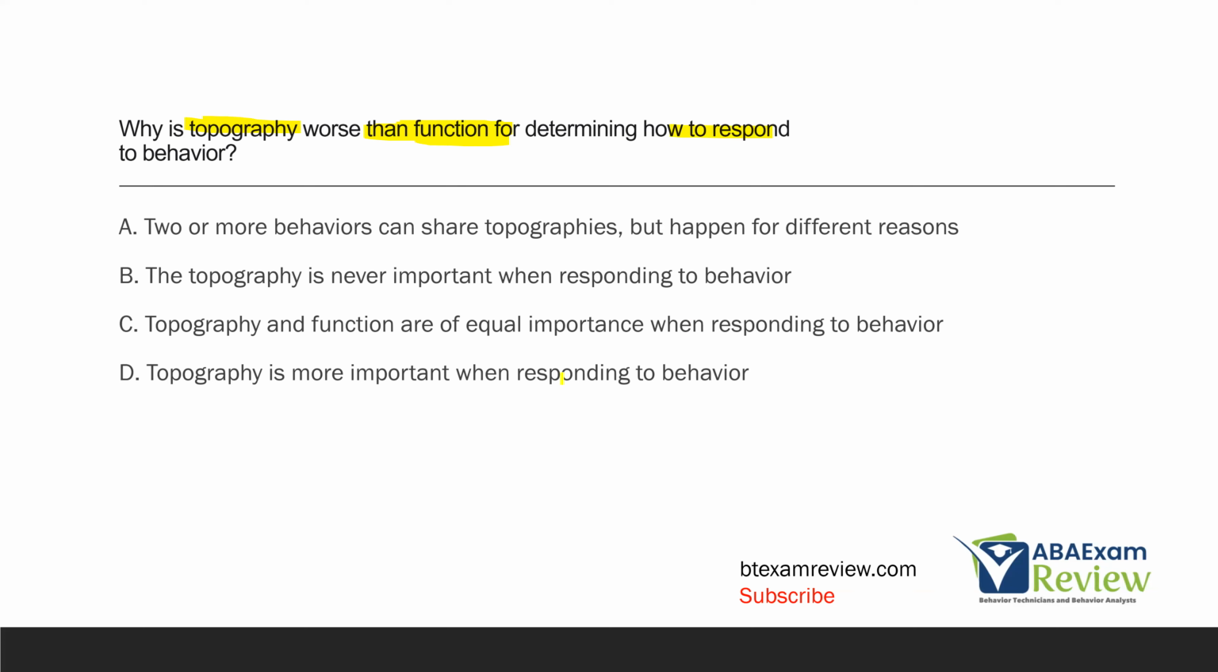C, topography and function are of equal importance when responding to behavior. That's incorrect. Function is always the most important thing to determine. And then D, topography is more important when responding to behavior. It's just not true, right? The thing is, two or more behaviors can look the same, have the same form, the same topography, but they can happen for very different reasons.